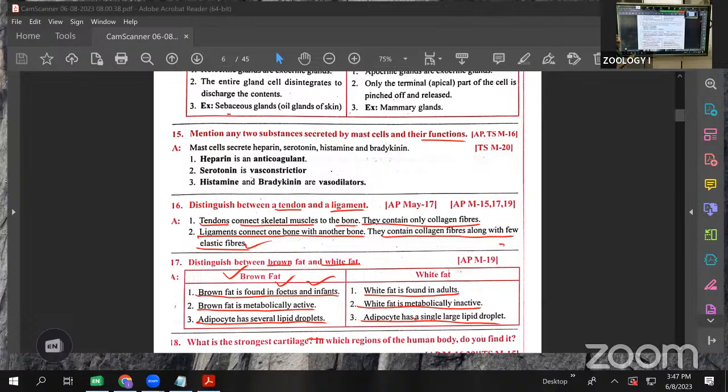See what it is? Brown fat is present in the fetus as well as infants. White fat is present only in adults. Brown fat is metabolically active. White fat is metabolically inactive. In brown fat the adipocytes have several lipid droplets; in white fat the adipocytes have a single large droplet. This is the difference between brown fat and white fat.